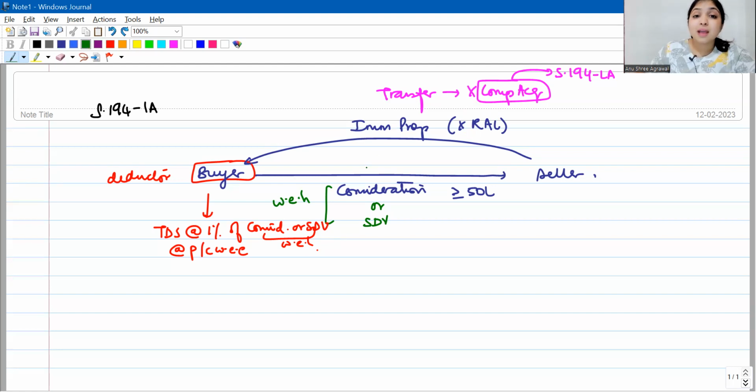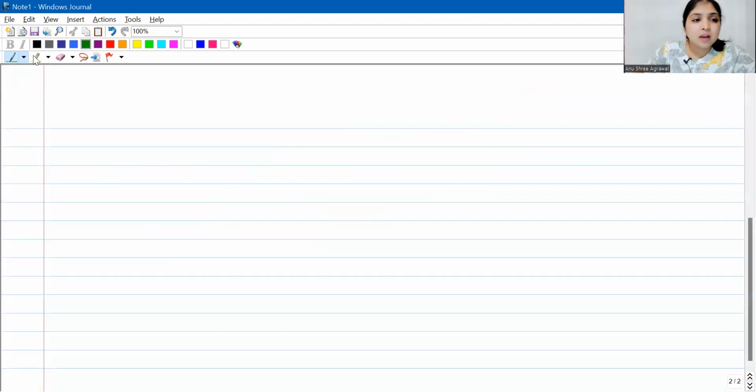And what is the amendment? I'm going to compare consideration with SDV, whichever is higher. If that higher number is at least 50 lakhs, then I will deduct tax at the rate of 1%. 1% of what? That higher number. Okay, now let us take an example to understand this better.